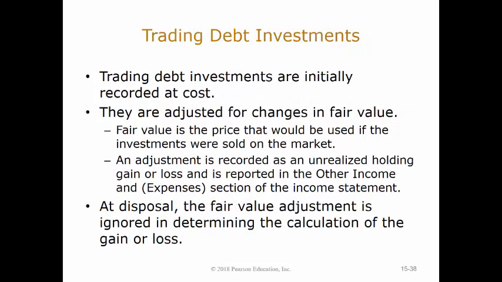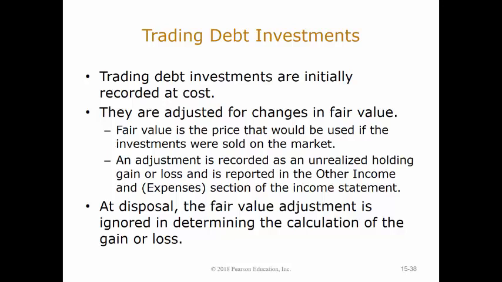So there is something that GAAP allows for investments in other companies that you're not allowed to do for anything else, and that is adjusting to fair value. A fair value adjustment allows you to carry these assets on your books at what they are worth right now on the market instead of at your historical cost.